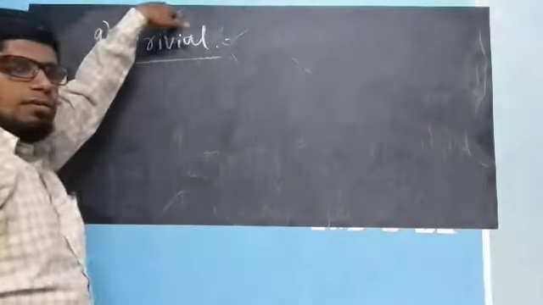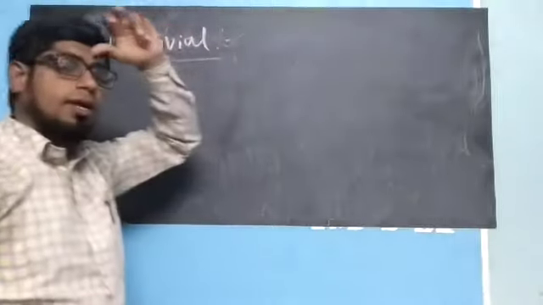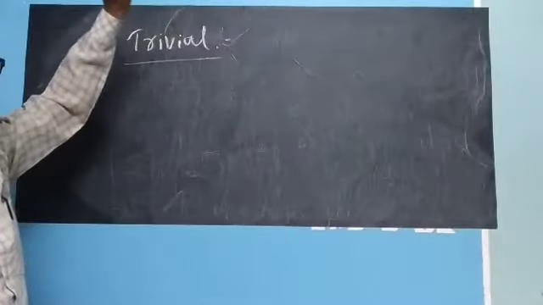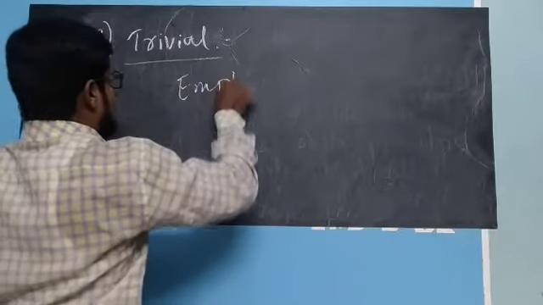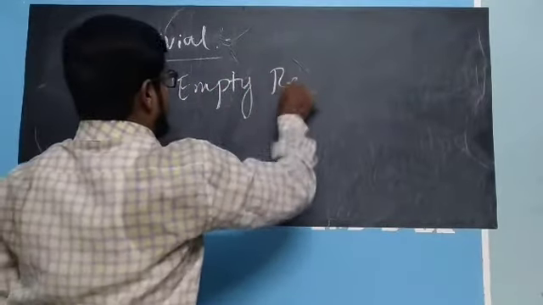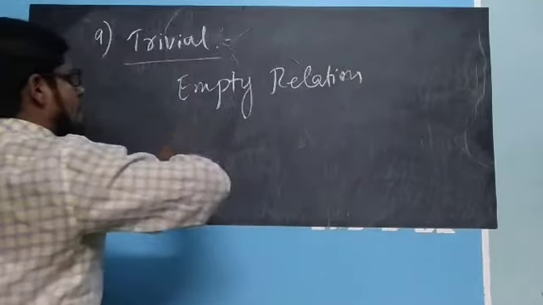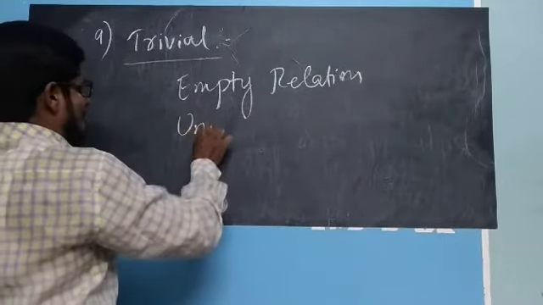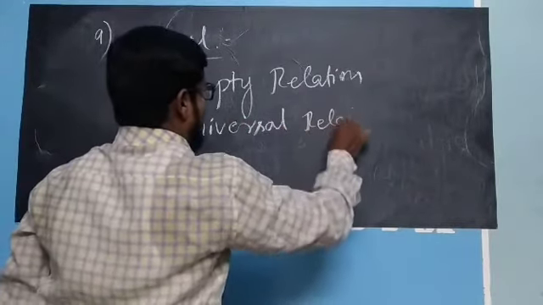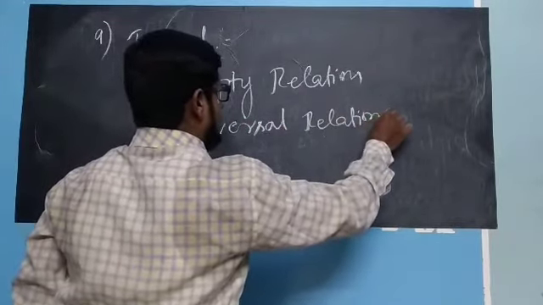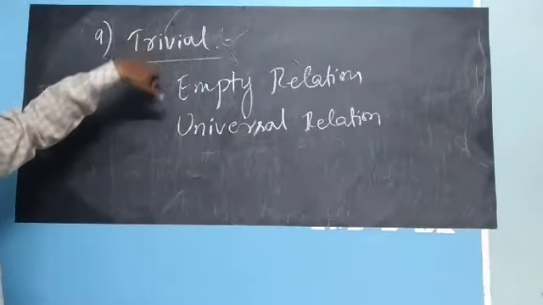A relation which is an empty relation or a universal relation from set A to B is a trivial relation.